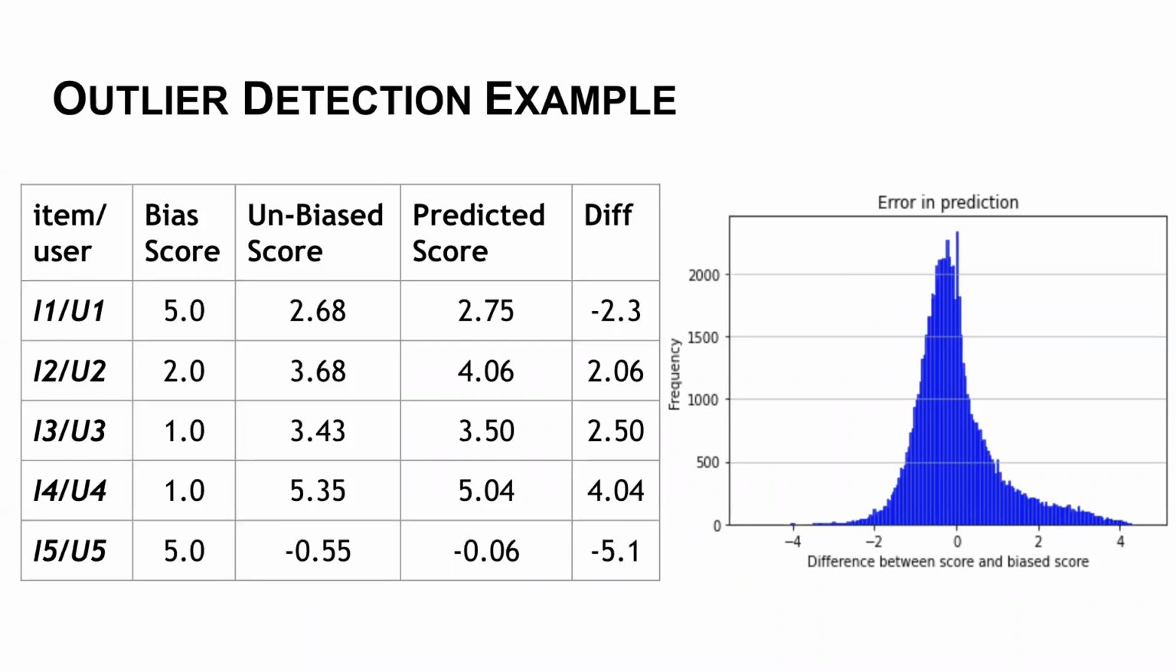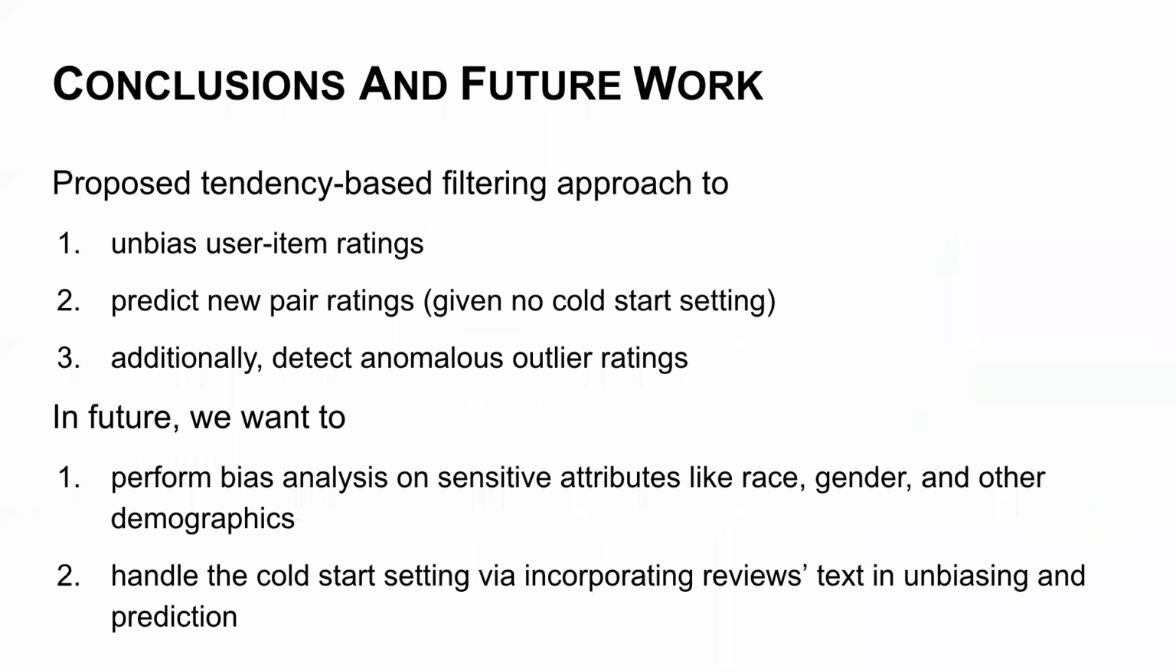We were able to identify users and items, which are anonymized in this case, that are highly biased according to our algorithm. We also analyzed some of the reviews, which are in the paper, to show that they are actually giving positive and negative ratings.